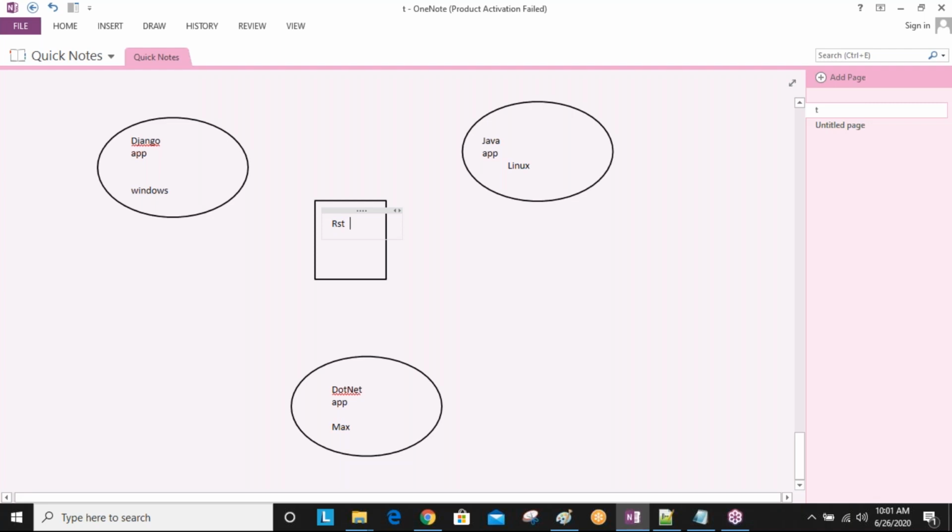Python language is there, Java language is there, .NET language is there, like so many languages. These are all normal languages only. Only JSON and XML we call universal languages.